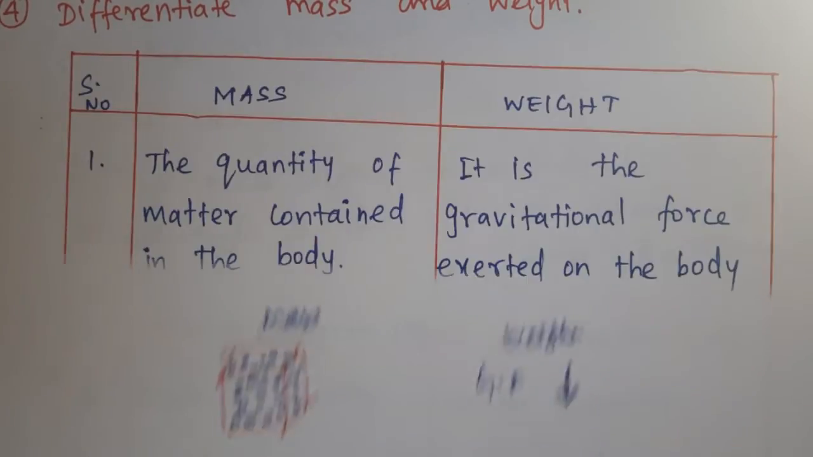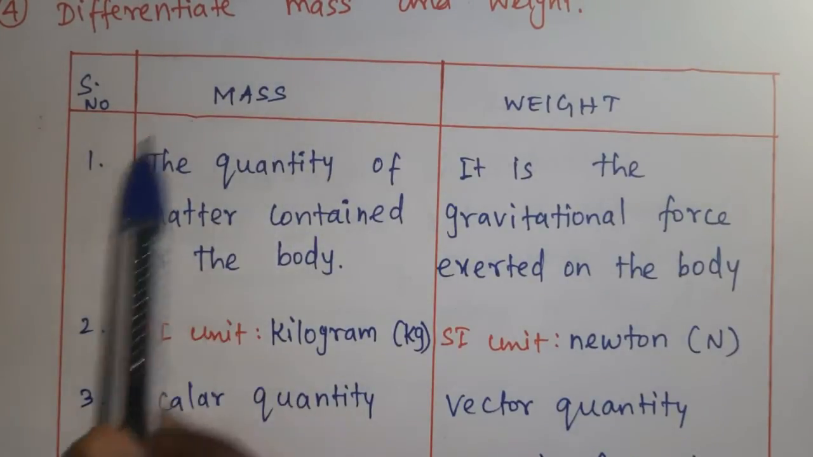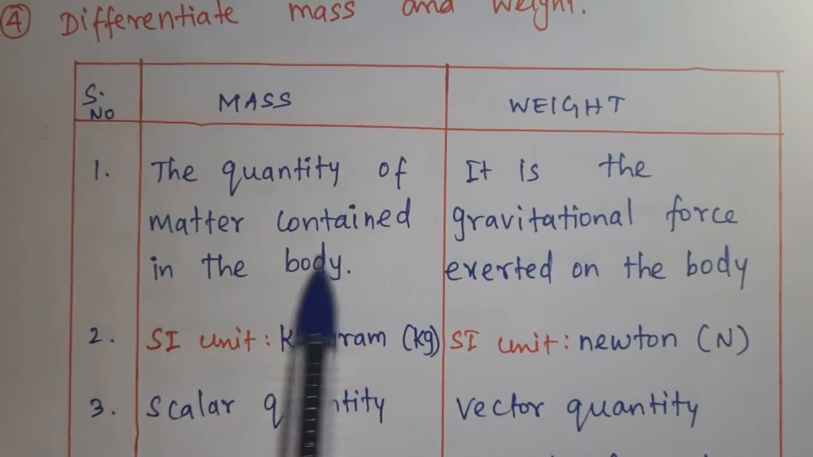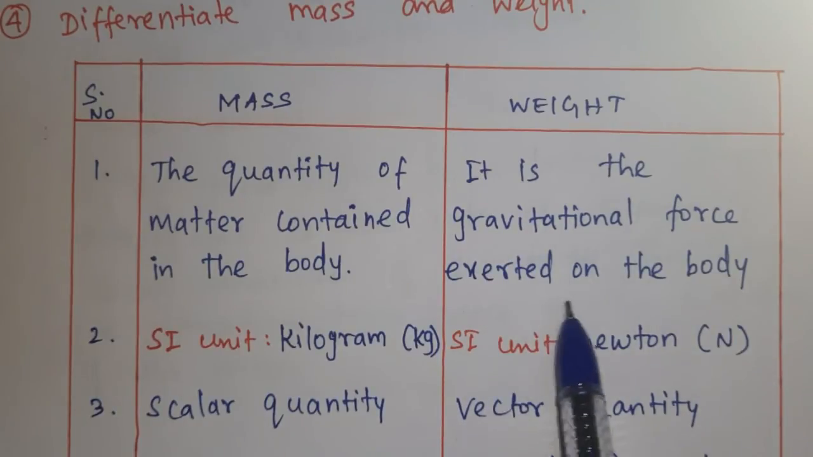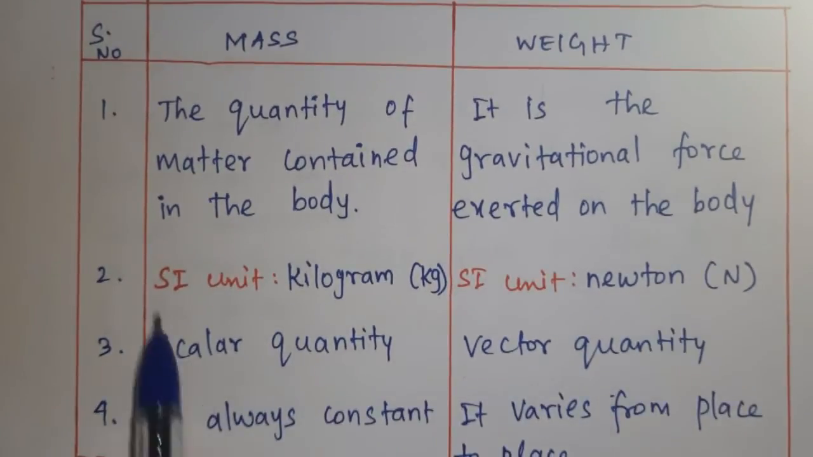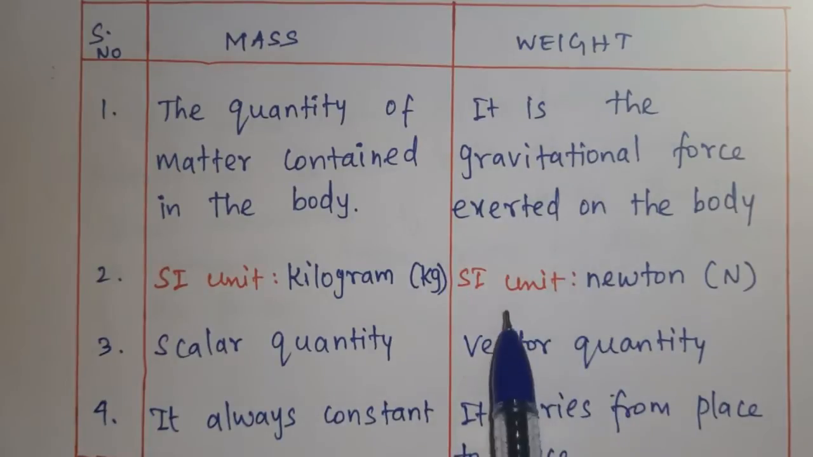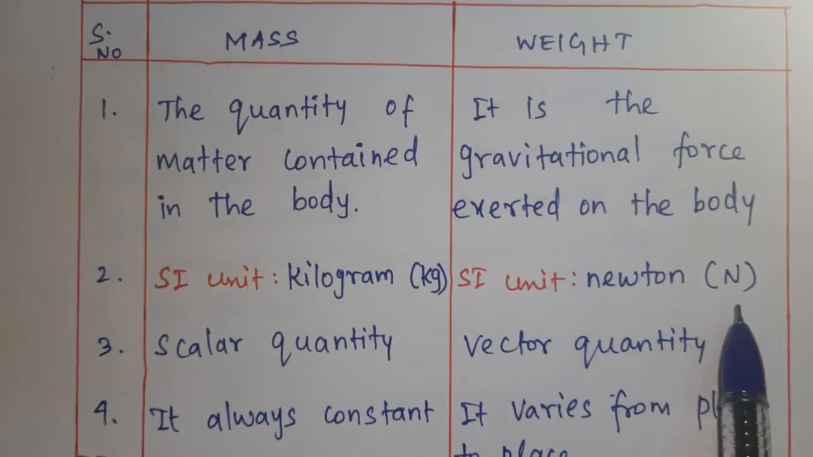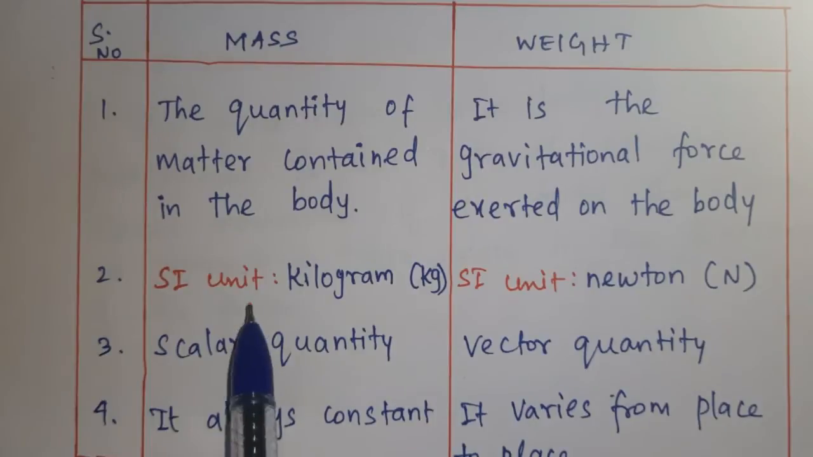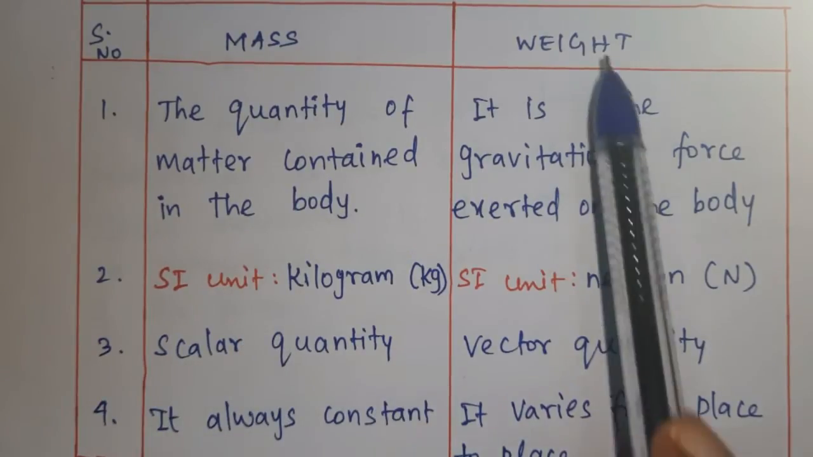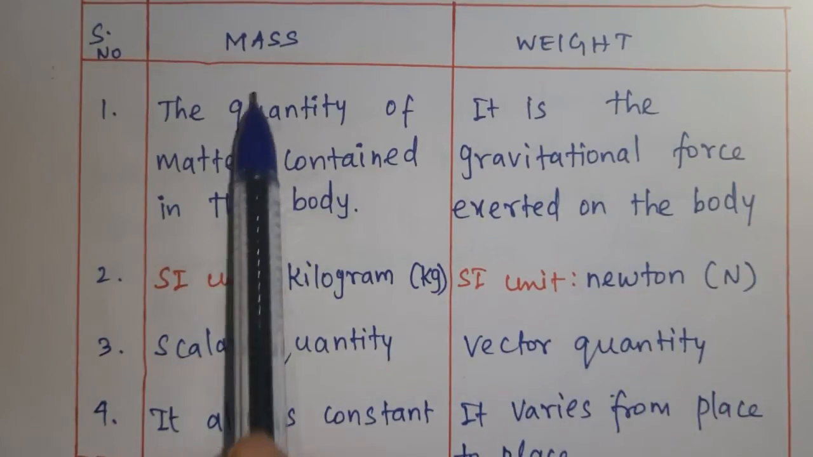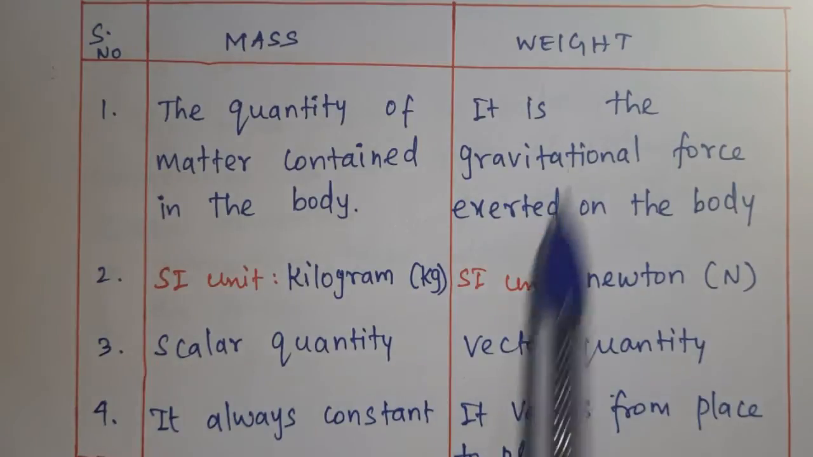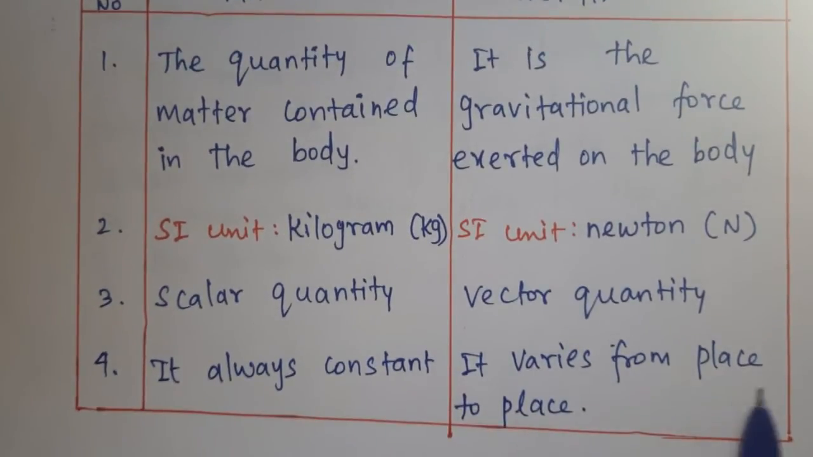Now we will see how to write in the exam. Mass is the quantity of matter contained in the body. Weight is the gravitational force exerted on the body. SI unit of mass is kilogram. SI unit of weight is Newton, or simply you can write N. Mass has no direction, it has only magnitude, so it is a scalar quantity. But weight has direction and magnitude, so it is a vector quantity. Mass is always constant, but weight varies from place to place.